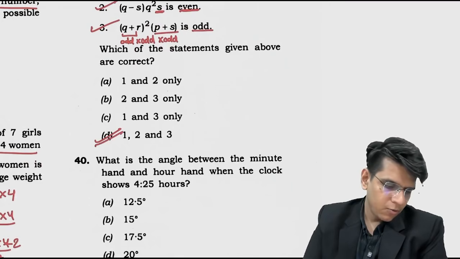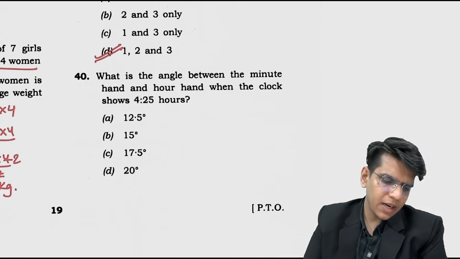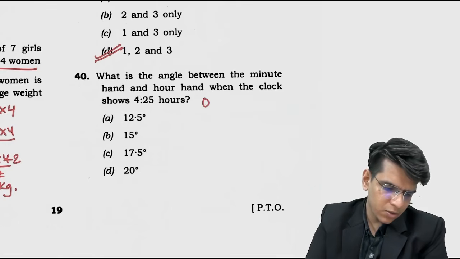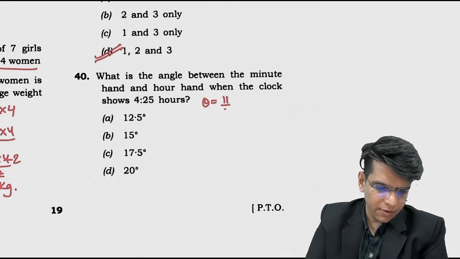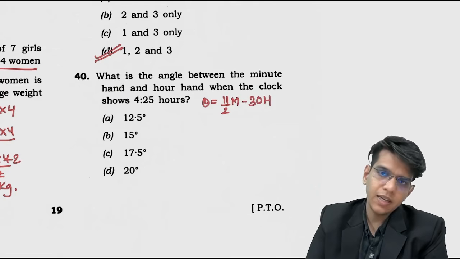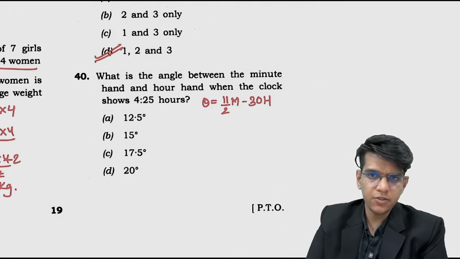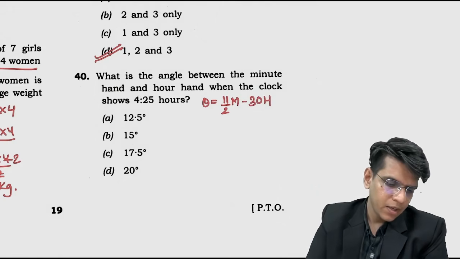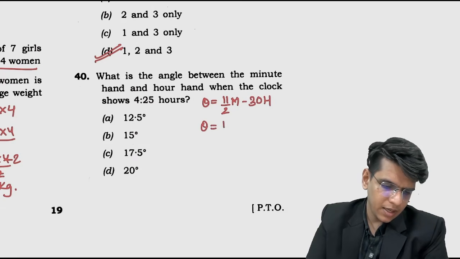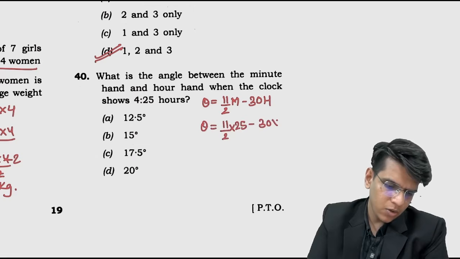Okay. 40. What is the angle between the minute hand and the hour hand when the clock shows 4:25? So theta equals 11 by 2m minus 30h. Okay, here the minute hand is ahead of the hour hand, that's why I am using this formula directly. So यहाँ पे theta क्या आ जाएगा? 11 by 2 into 25 minus 30 into 4.